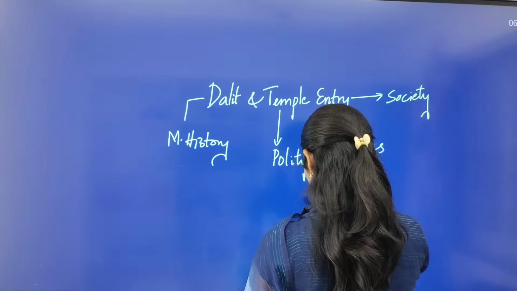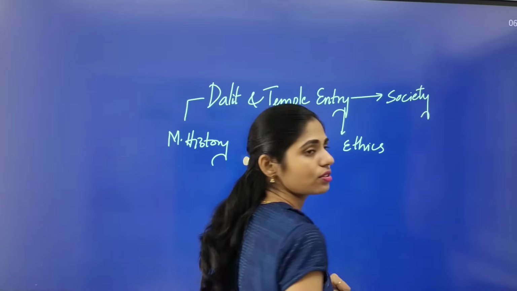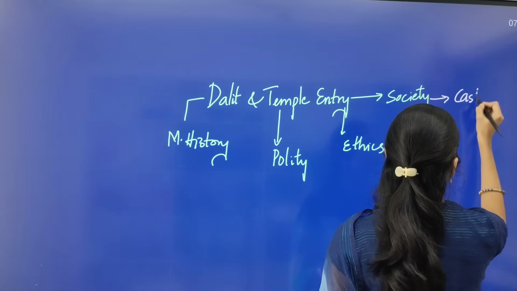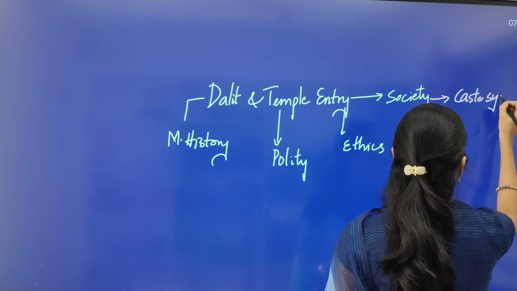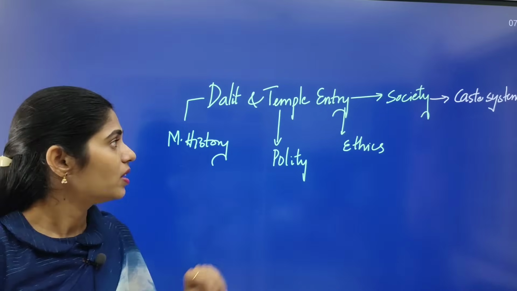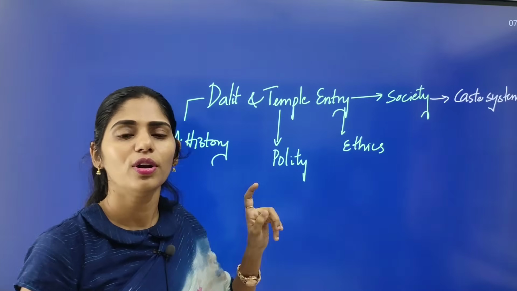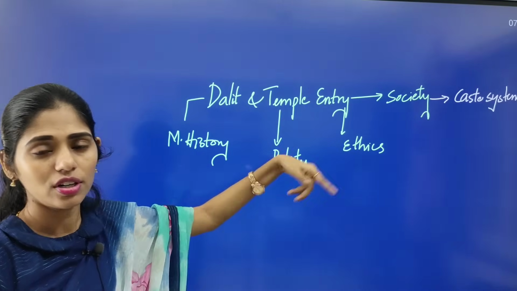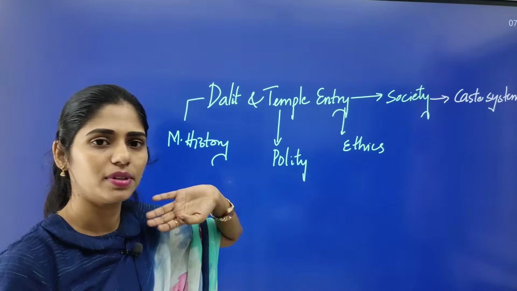So from society, we can connect this topic with the caste system. Especially people who belong to the Dalit community are not allowed to enter into these temples.